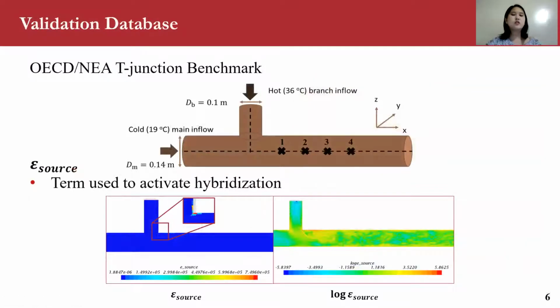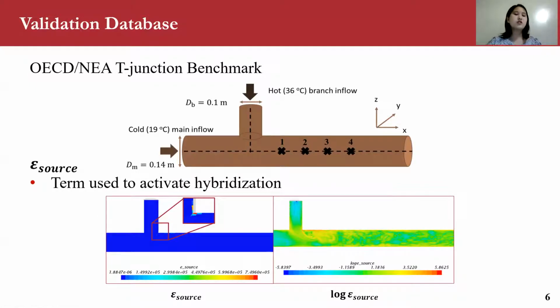The case that we use to evaluate our automatic mesh refinement and the STRUCT-epsilon approach is an OECD T-junction benchmark case. As you can see in the structure here, there's hot fluid coming from the Z direction downwards, and in the positive X direction, there's cold fluid, and it will mix inside of this T-junction. This T-junction is a structure that shows up a lot in nuclear applications.